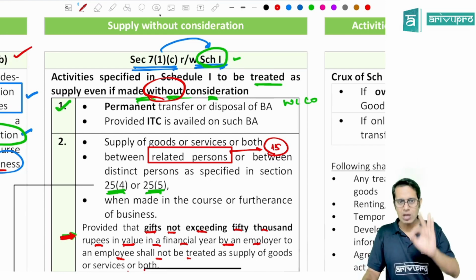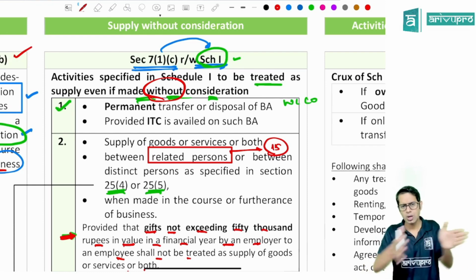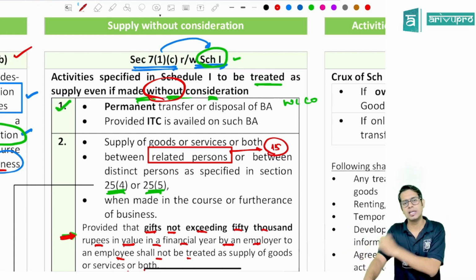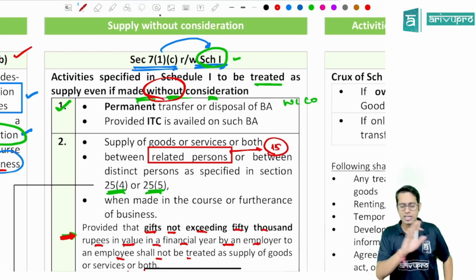If the value of that particular thing which is given by me in a year, that one single thing or series of things, is not exceeding 50,000 rupees per employee per annum, per financial year, then it shall not be treated as supply.